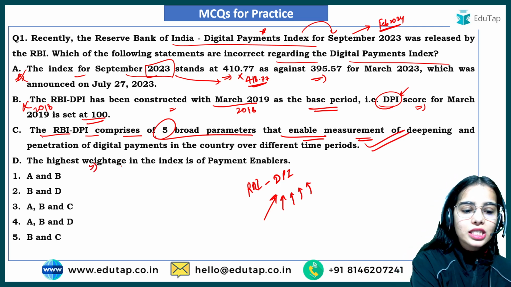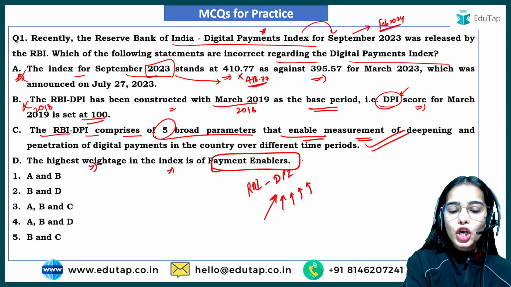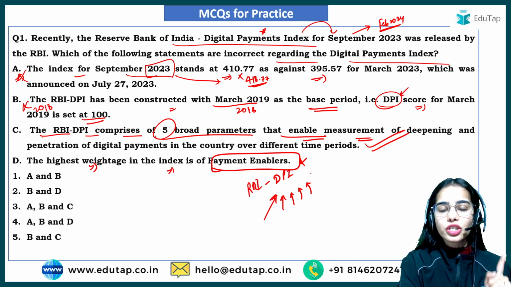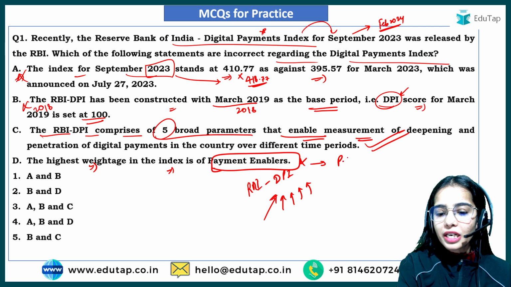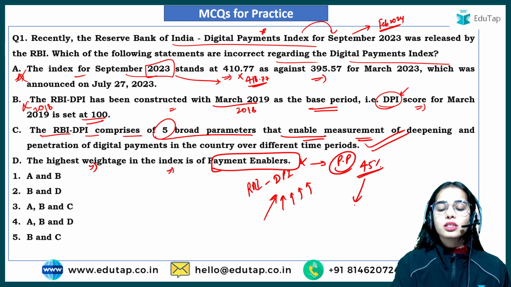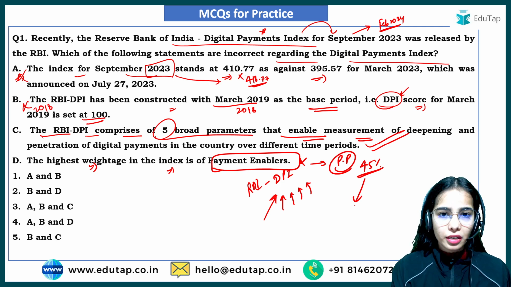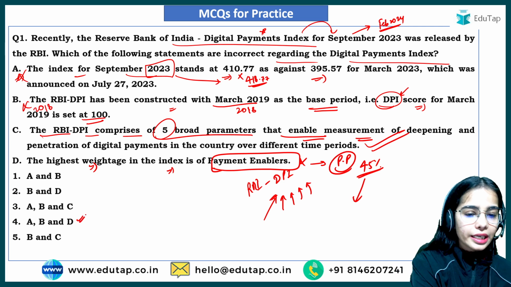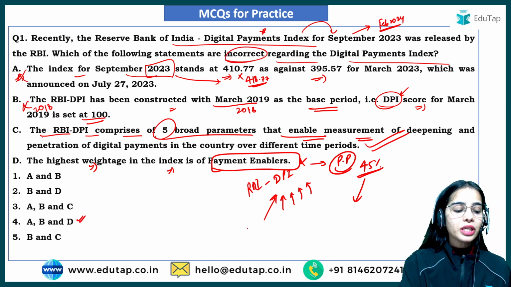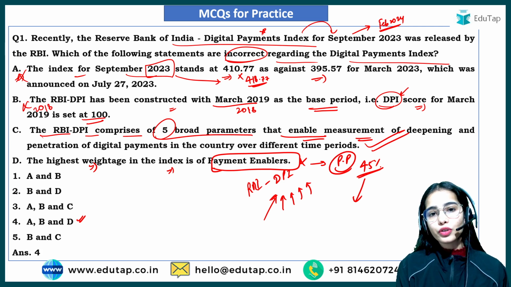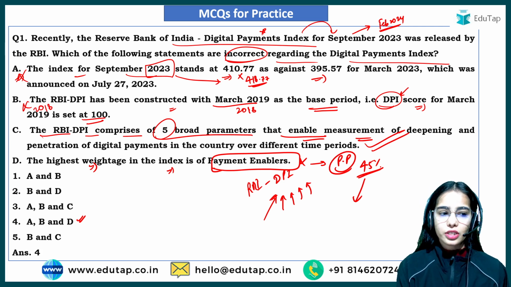The fourth statement says the highest weightage in the index is of payment enablers. No, there are 5 broad parameters, out of which the highest weightage is for payment performance, which is given 45% of the weightage in the index. So statements A, B and D are incorrect and you had to find the incorrect statements. That's why the answer is 4 here. I hope every one of you was able to give the right answer.